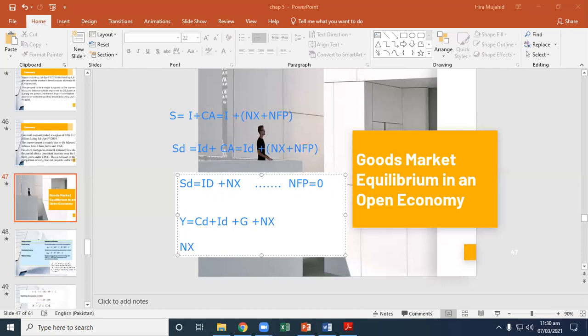NX becomes, if you subtract C plus I plus G, NX will be Y minus C plus I plus G. This states that in goods market equilibrium, the amount of net exports a country spends abroad equals the country's total output less total desired spending by domestic residents.